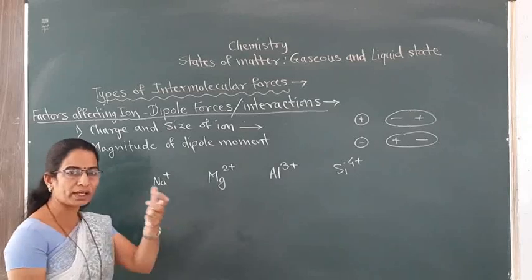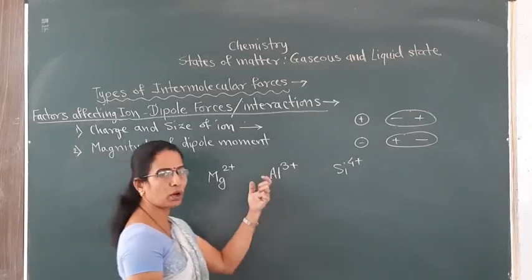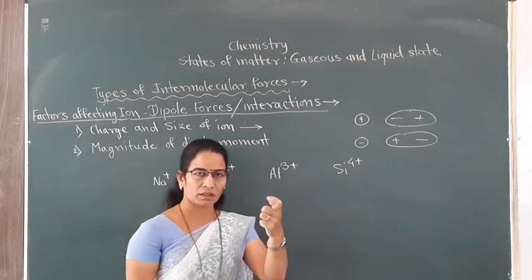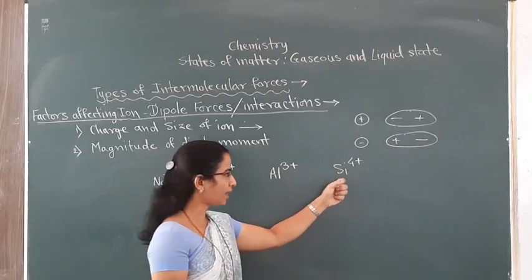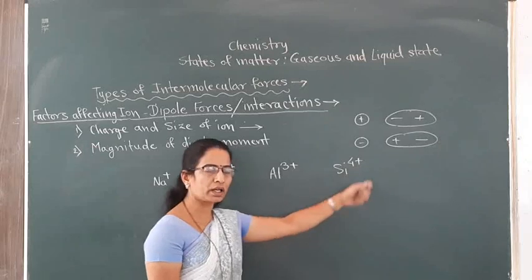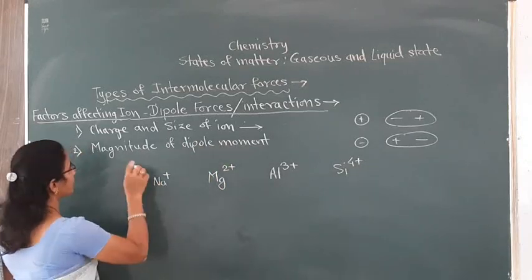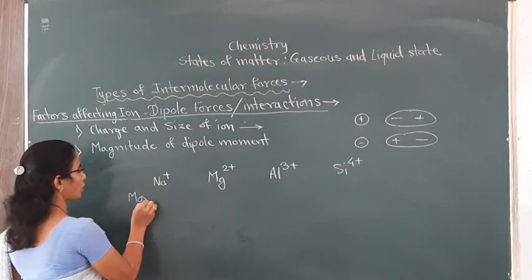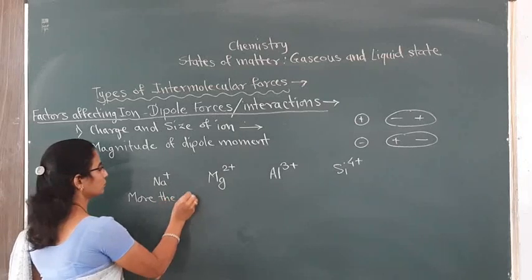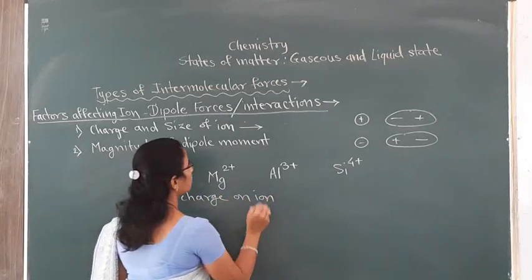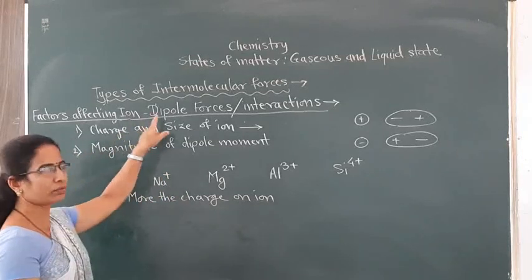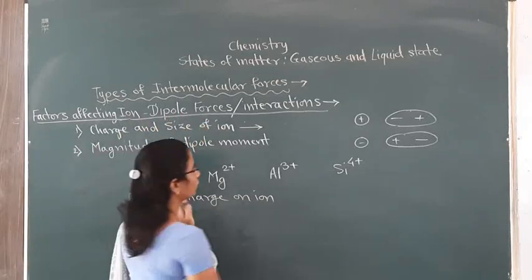So which ion will attract the negative pole of the water or any other solvent? Obviously that ion which carries more charge. So we will say that the more the charge on the ion, the more will be the strength of the ion dipole force.